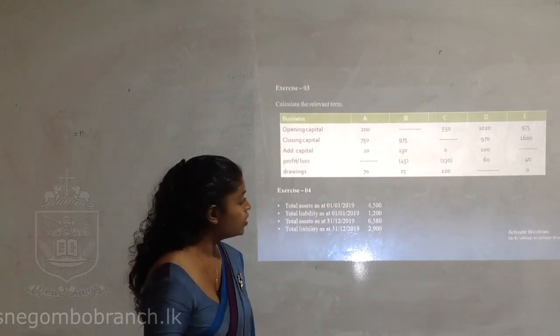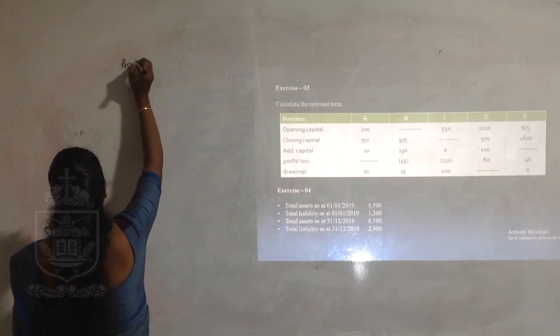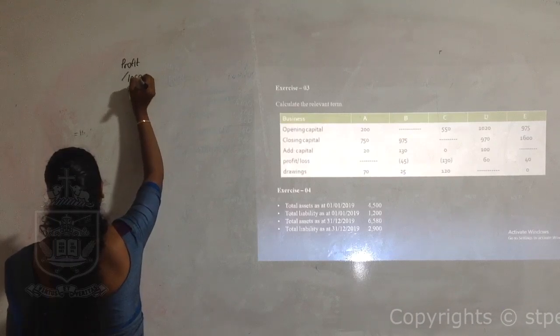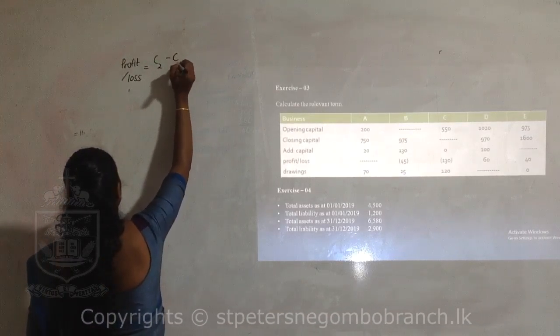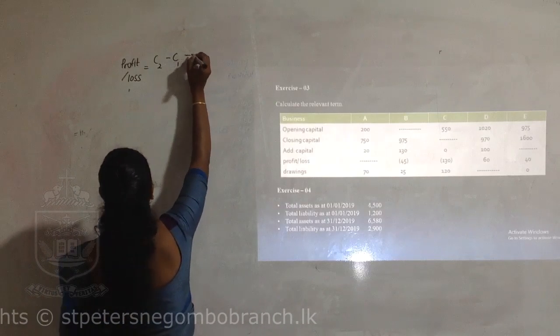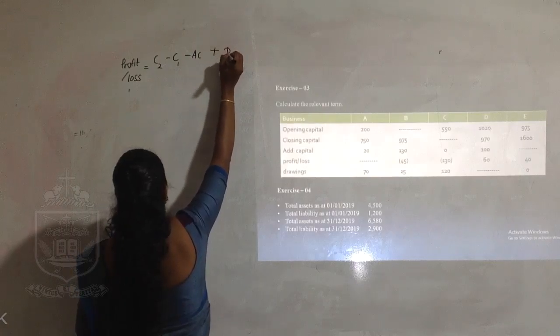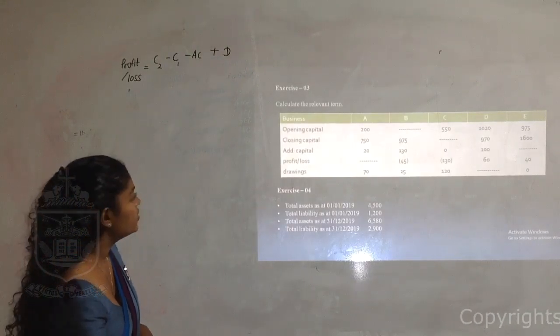So we'll write the equation. Profit or loss equals closing capital minus opening capital minus additional capital plus drawings. So my dear children, we'll take this information.